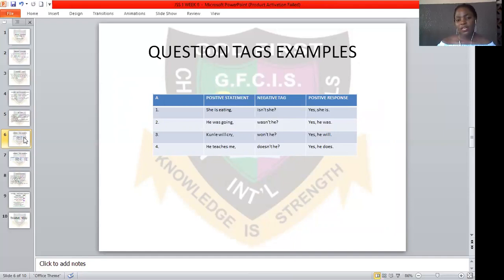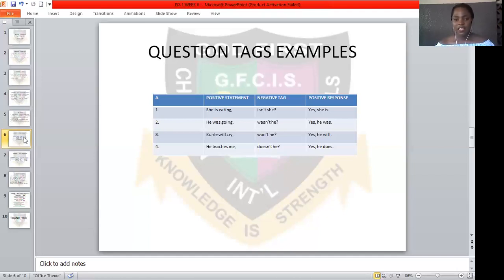So you can't say she is eating, is she? No. That is positive and positive. So the statement must be positive and the tag must be negative. She is eating, isn't she? Yes, she is. The next example: he was going, wasn't he? Yes, he was.